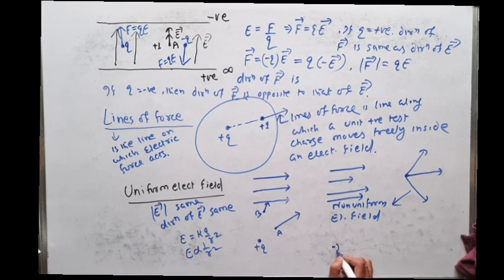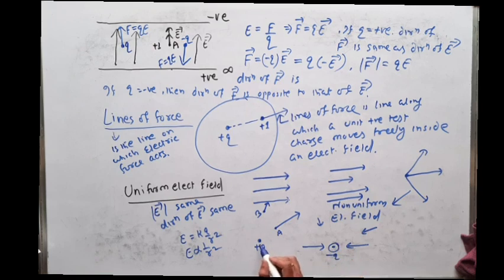Suppose this is a negative charge. I want to show the electric field vector or lines of force. So here nearer to the charge the electric field is more, away from the charge electric field is less. So in this way we can represent the electric field, and this is a negative charge, so lines of force or electric field is always towards the negative charge.